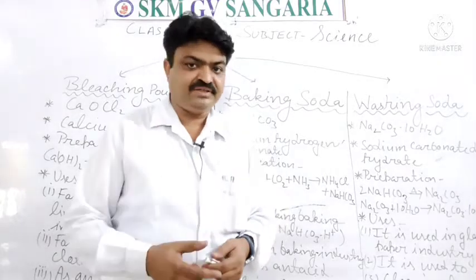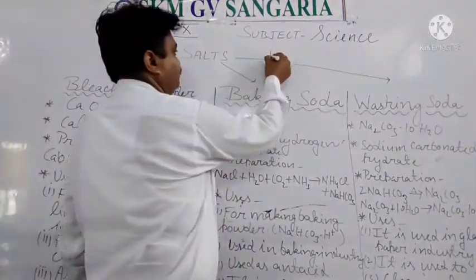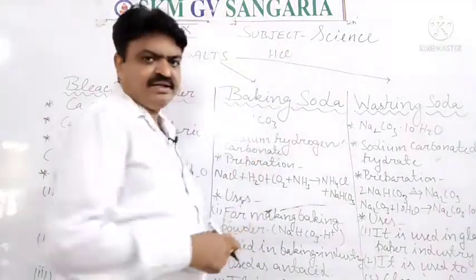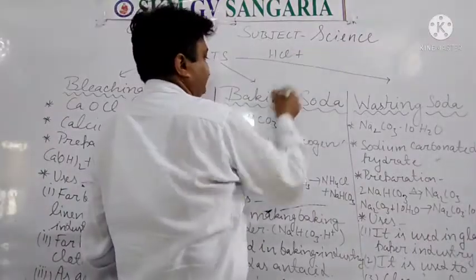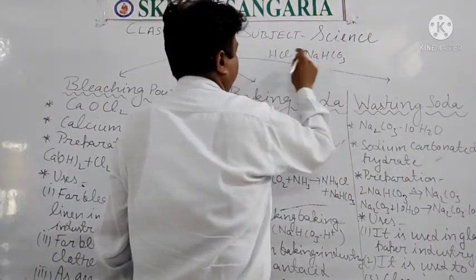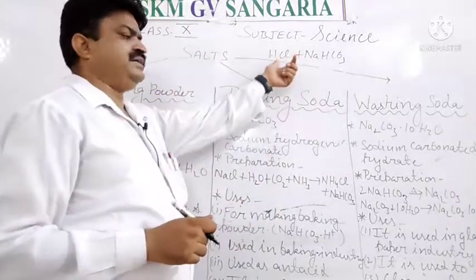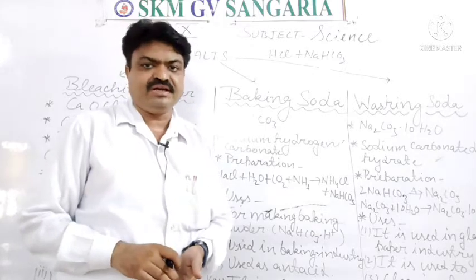When we have acidity, student, the acid produced in our body is HCl. So when we take baking soda, NaHCO3, the acidity is neutralized, and this reaction is known as neutralization.